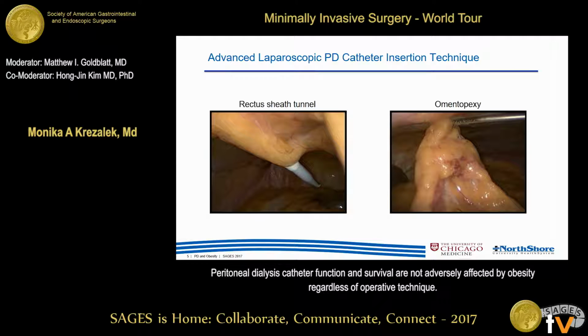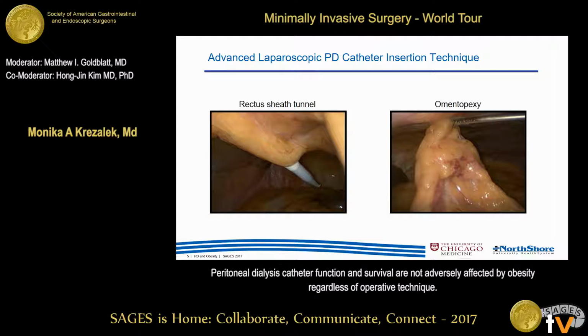I would like to briefly describe the advanced laparoscopic technique of PD catheter insertion. Rectus sheath tunnel is a way of directing the catheter towards the pelvis and preventing catheter tip migration. The sheath and the dilator are inserted through the anterior rectus sheath and tunneled in the preperitoneal space for about 4 to 6 centimeters towards the pubis. The peritoneum is then entered and the catheter is fed through the sheath into the pelvis.